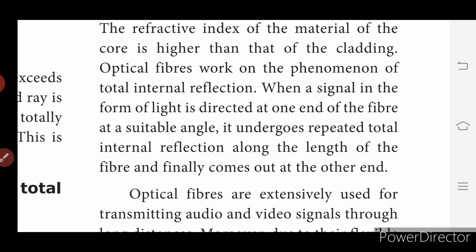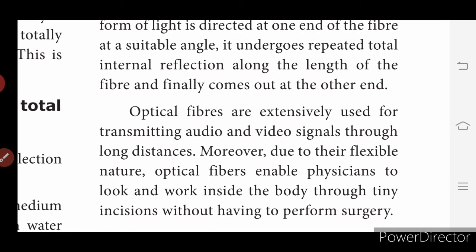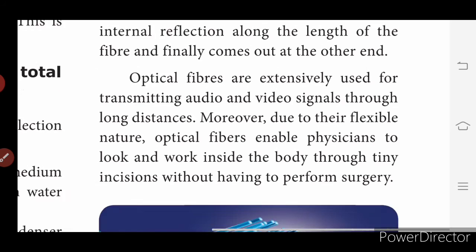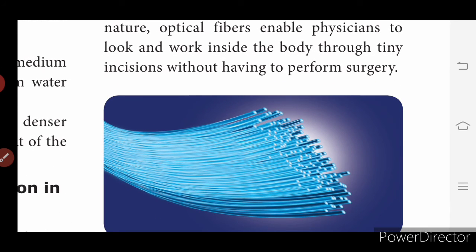So this is basically used in hospitals for treatment. Optical fibers are extensively used for transmitting audio and video signals through long distances, and moreover, due to their flexible nature, optical fibers enable physicians to look and work inside the body through tiny incisions without having to perform surgery. Okay, so this is the structure of the optical fiber.